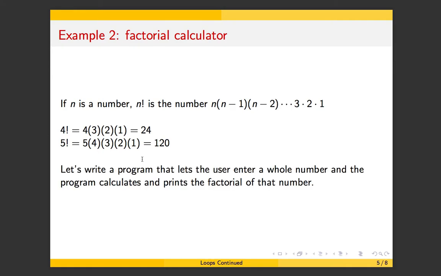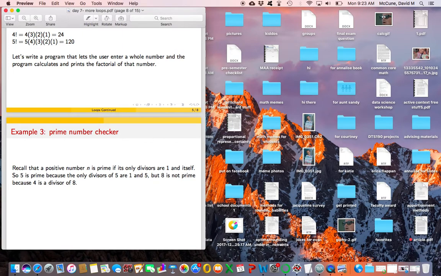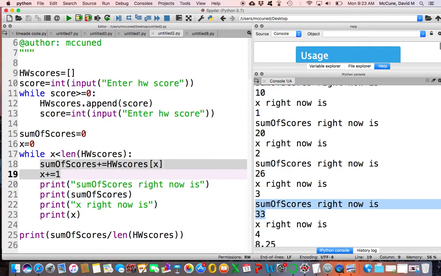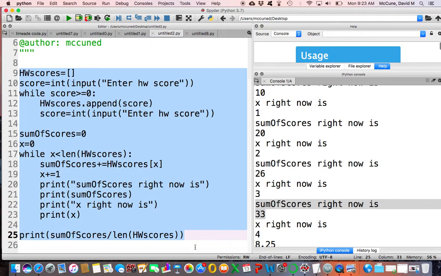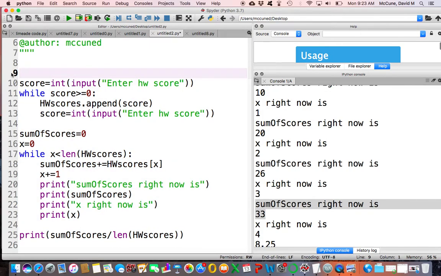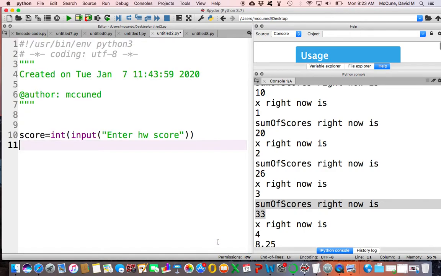So let's write a program that lets the user enter a whole number, and then we'll print the factorial to them. So if they enter a 4, we should print 24. If they enter a 5, we should print 120. So let me go to the compiler to do that. So clear all this out. Keep one line maybe. They're going to enter a number for us, so let me keep that. Okay, so they're going to give us a number, enter their n value.